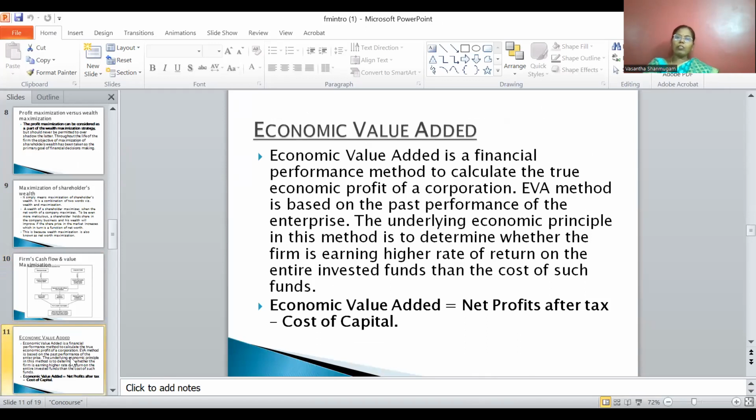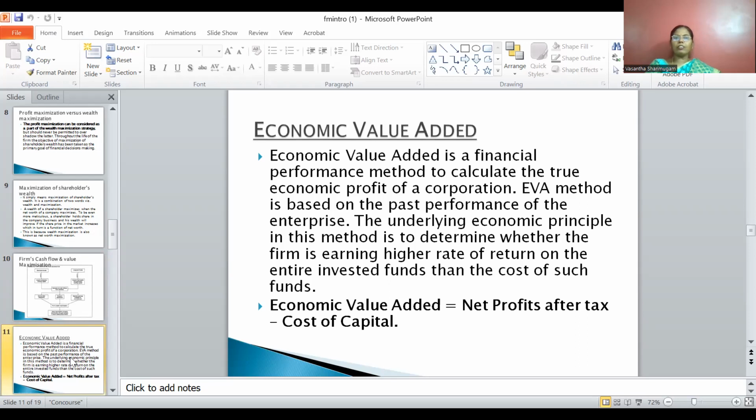Another important thing we have to study under wealth maximization is EVA. EVA is nothing but economic value added. Economic value added is a financial performance method to calculate the true economic profit of an organization.